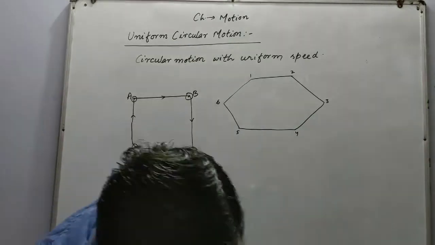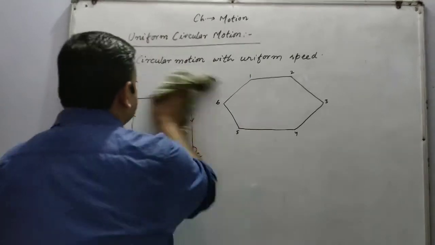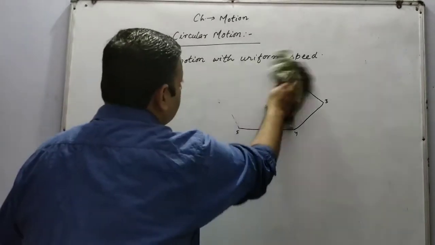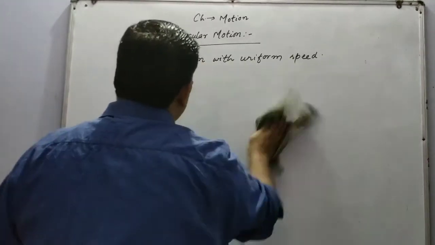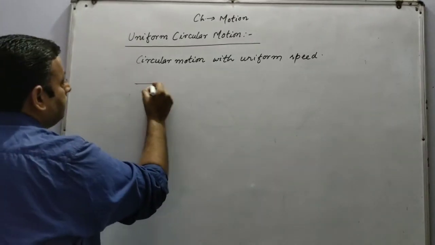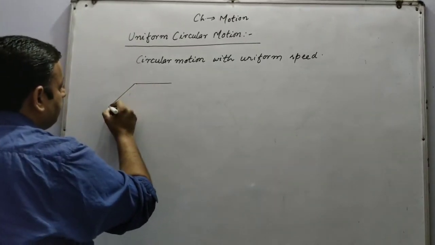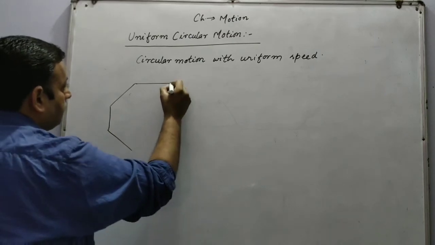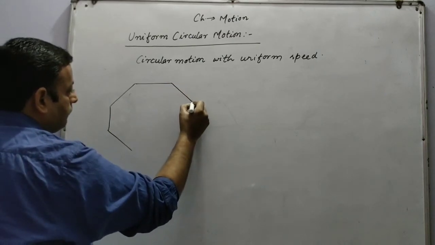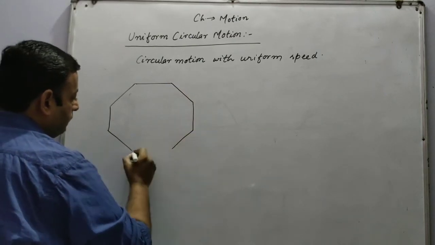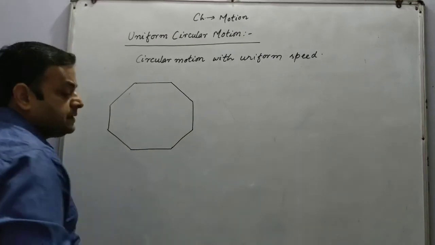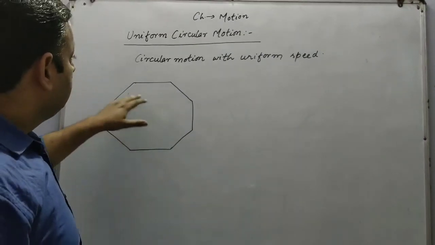Now let us consider another figure. This is a regular octagon.